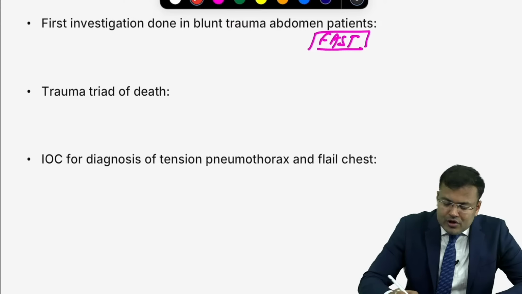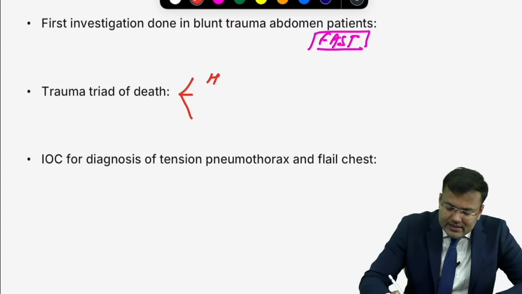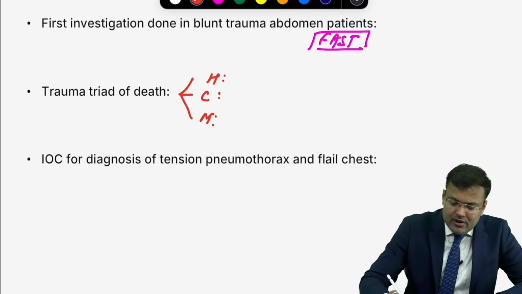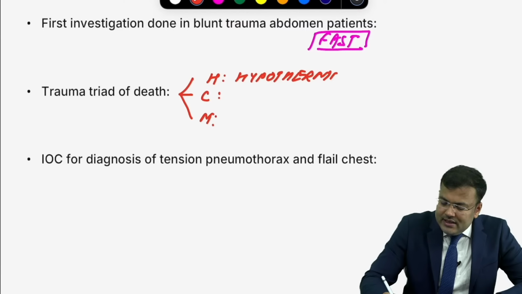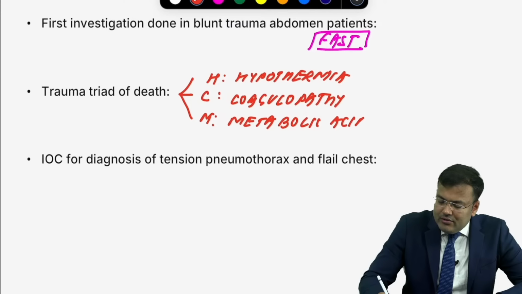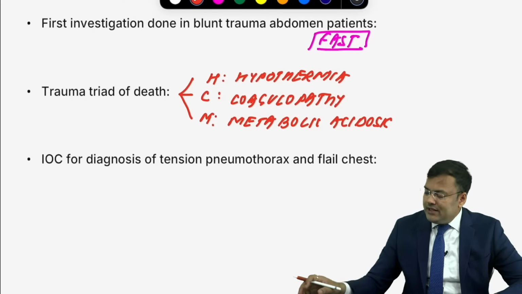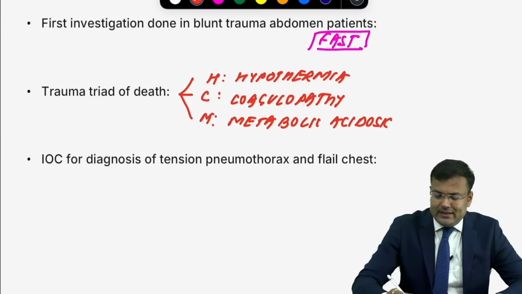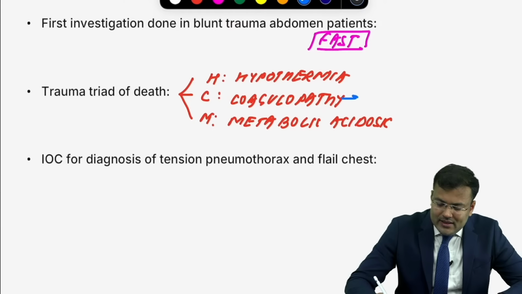What are the components of the trauma triad of death? How to remember? Mnemonic is HCM. H, hypothermia. After that you can see C, coagulopathy, and M, that is metabolic acidosis. So hypothermia, coagulopathy and metabolic acidosis. Can you tell me out of these, which one is the most common cause of death? Coagulopathy. So remember, coagulopathy is the most common cause of death.